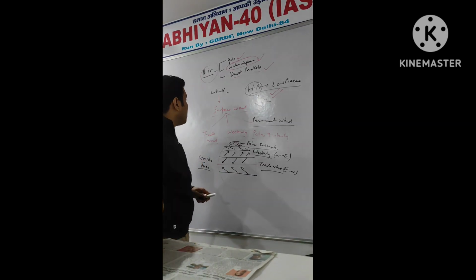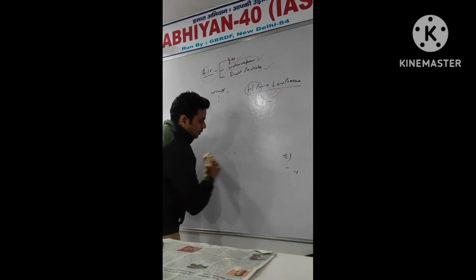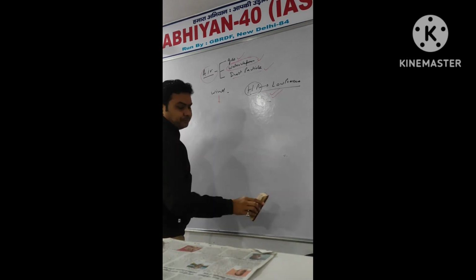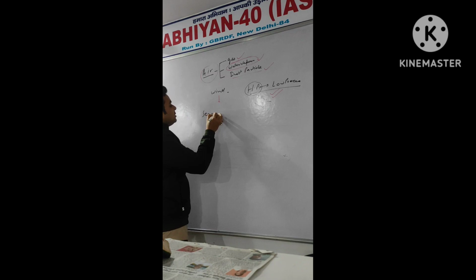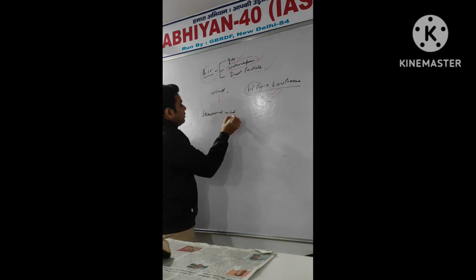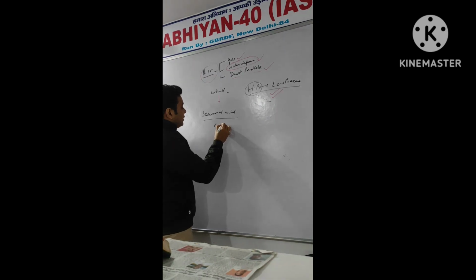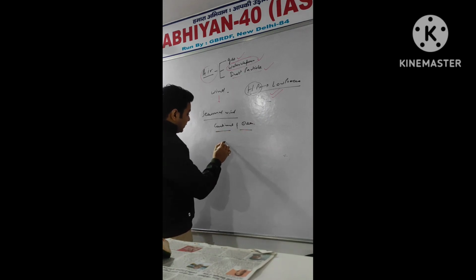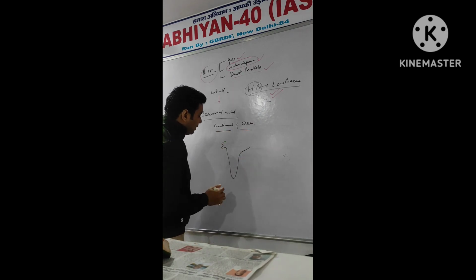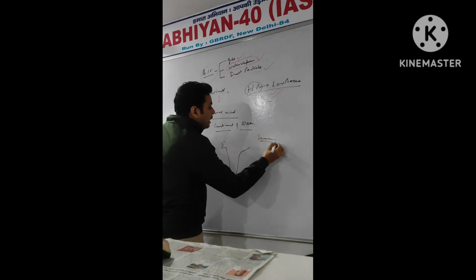Now we'll discuss the second wind. The second wind is known as seasonal wind. The seasonal wind follows the continent and ocean. Now, just take the example of India. During the summers, what will happen?